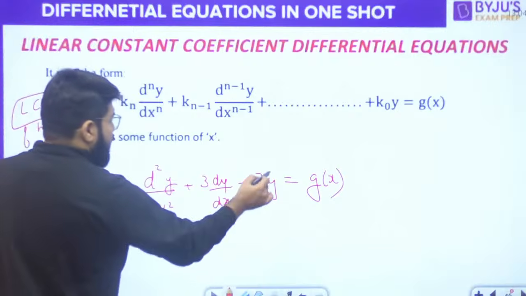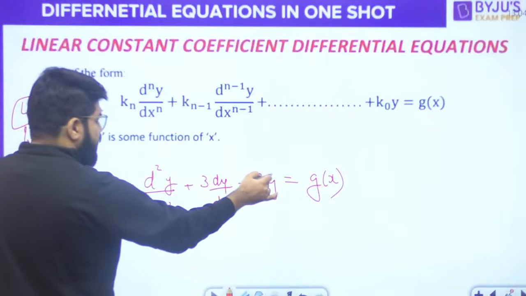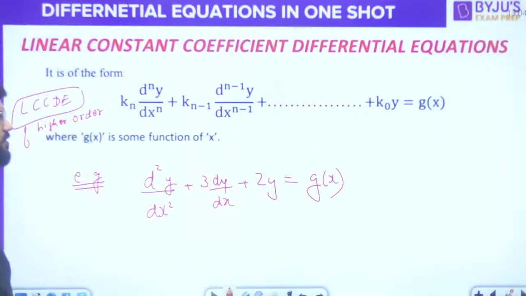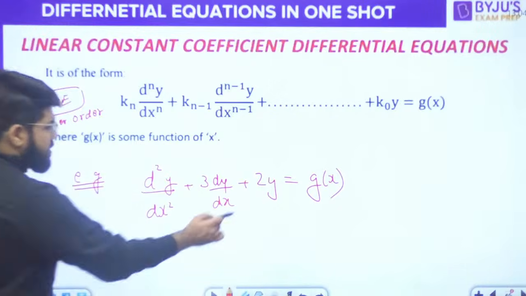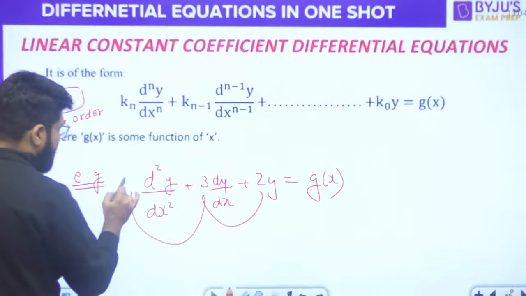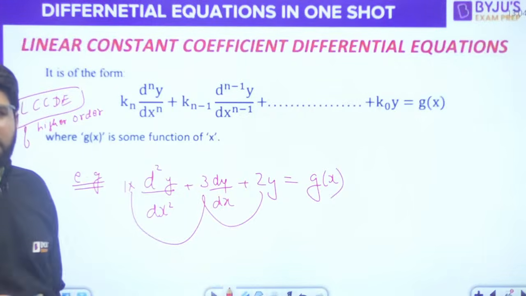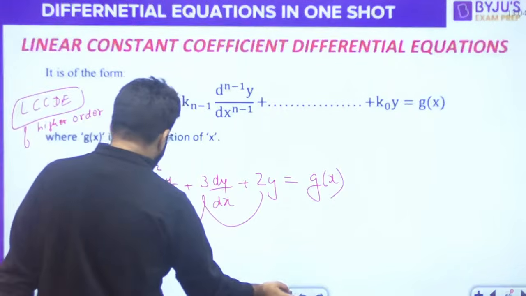Now that is what you see. Constant coefficient, whether you talk about y or dy by dx or d2y by dx square, what are their coefficients? This is 2, 3, this is nothing, matlab 1. Okay. So all of them are having the constant coefficients.